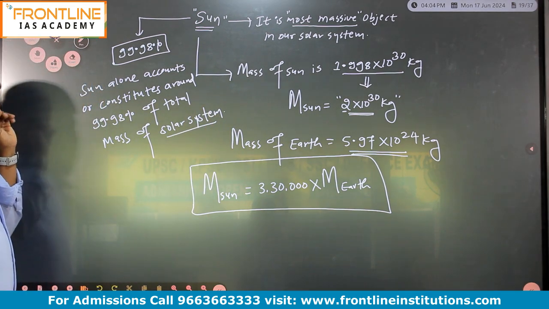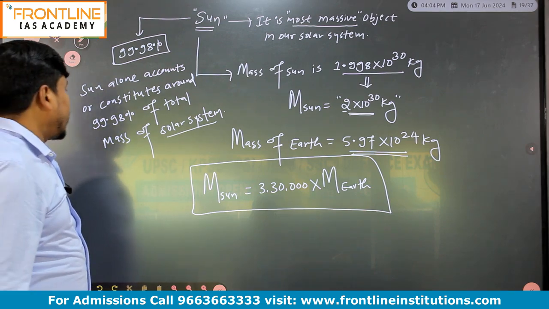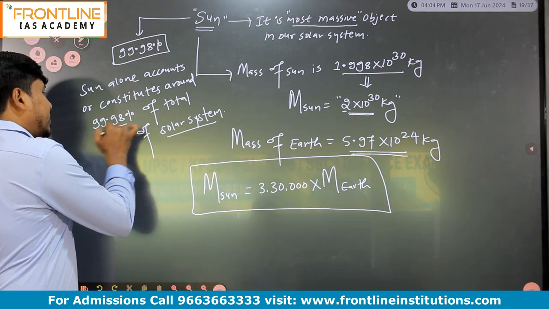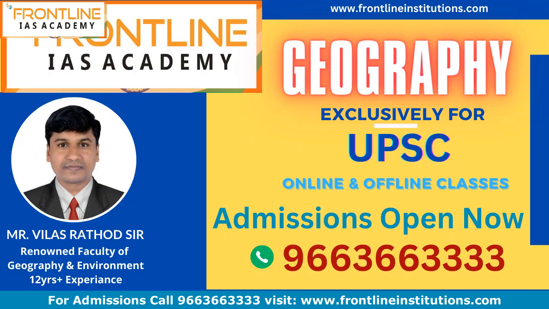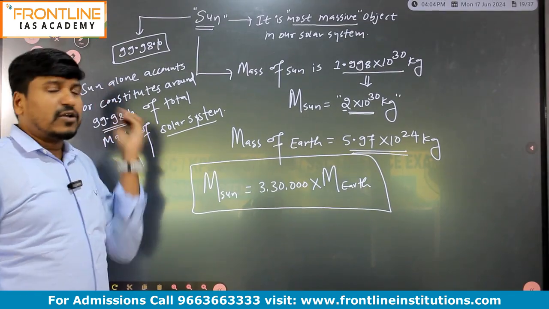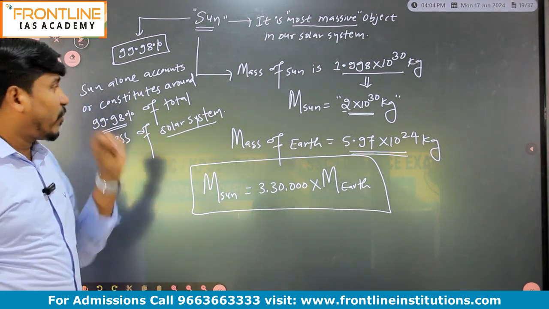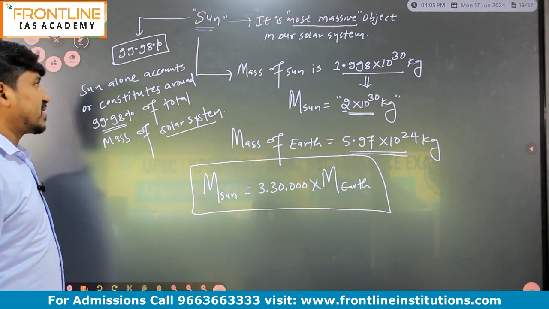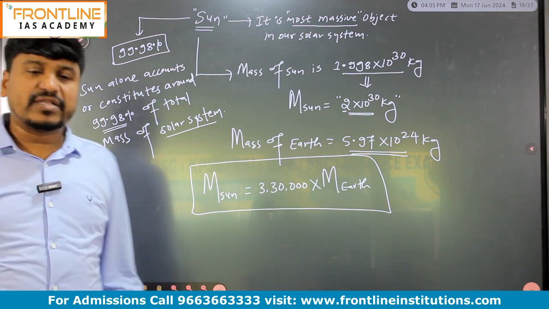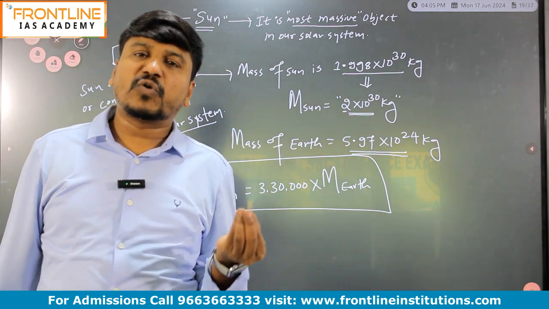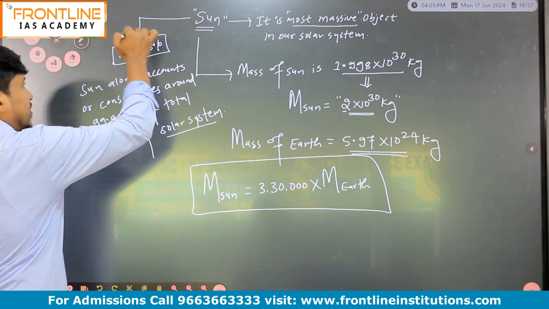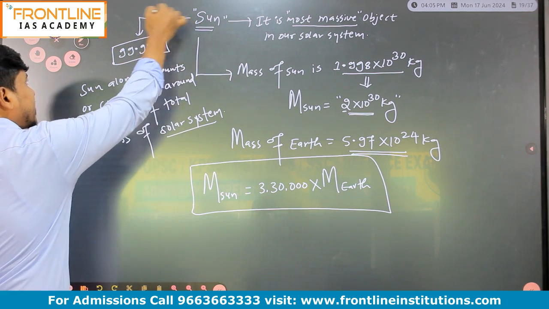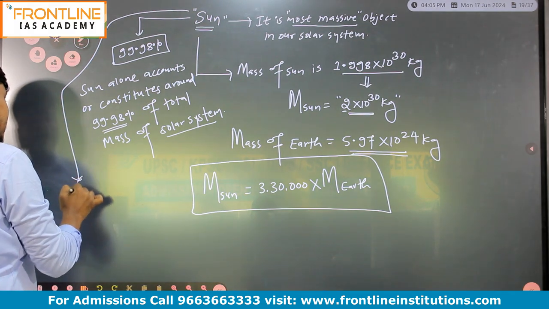So the sun alone constitutes around 99.98% of the total mass of the solar system. In the entire solar system, the sun alone has 99.98% of the mass, and all the remaining objects together have 0.2% of the mass, right?